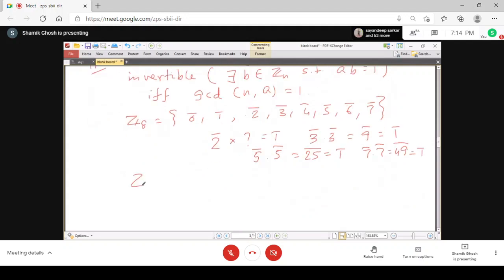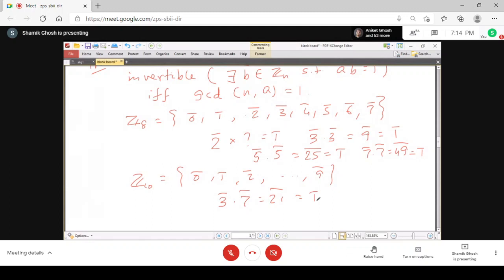So let us take some other, say you take 10, so up to 9 is there. If you take any element which is relatively prime to 10, you see that 3 into 7 is 21, and that is equal to class 1 modulo 10. But if you take any element which is not relatively prime to n, then you cannot get this.